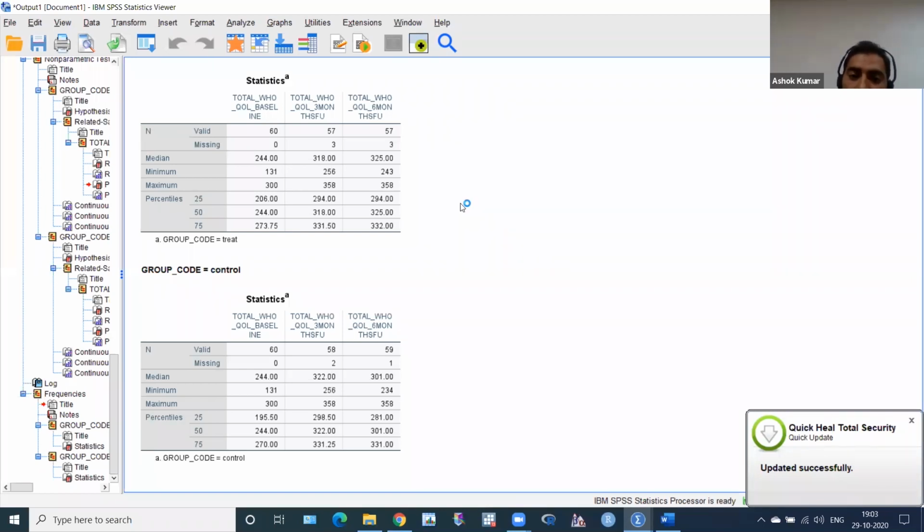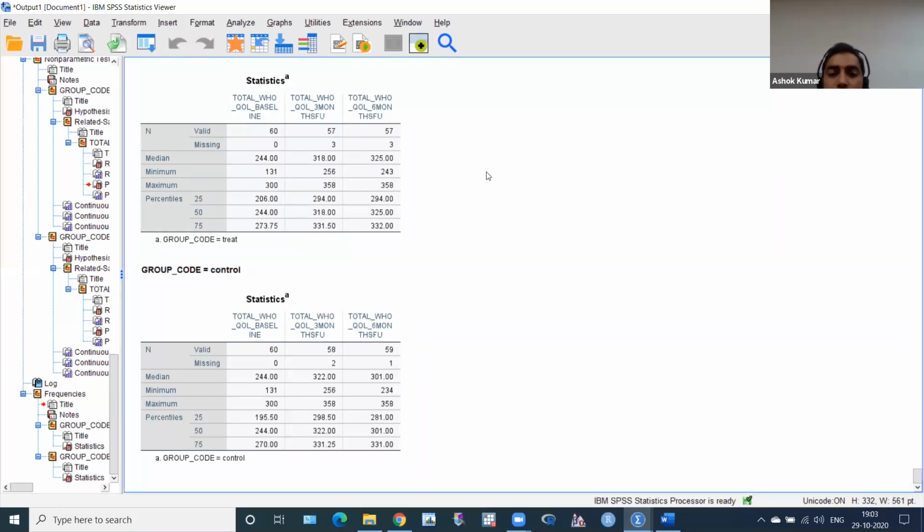0.001, and then you have to write Bonferroni correction. You have to write down that corrected p-value. Okay, group 1, baseline versus 3 month, this p-value, 3 month versus 6 month, this p-value. You have to put all the data in a table. So this is all about it.